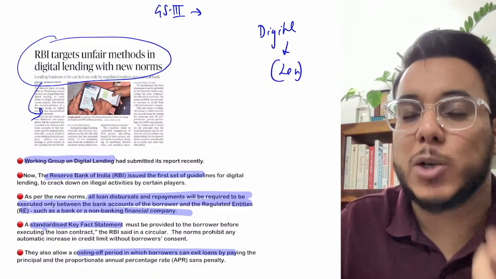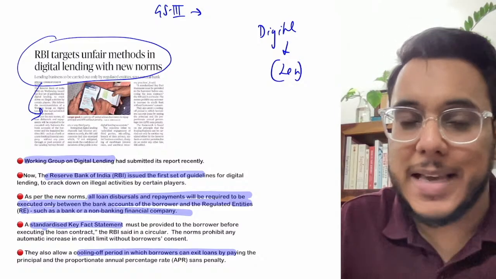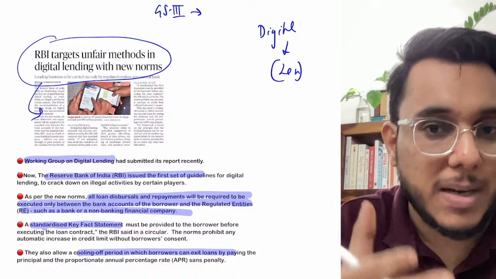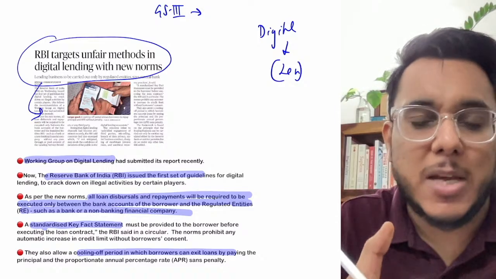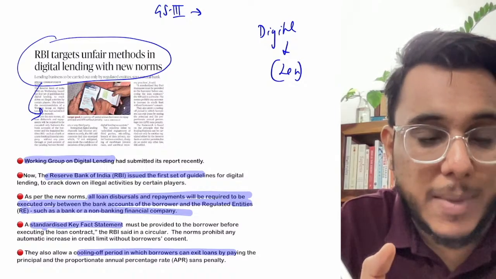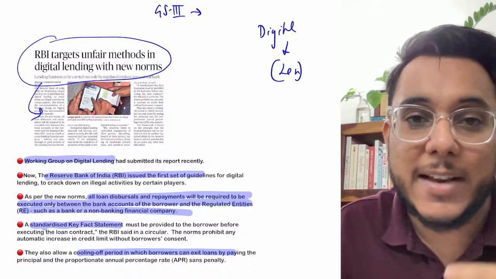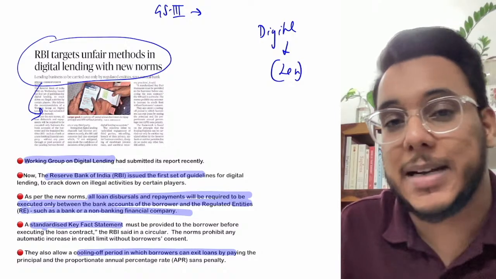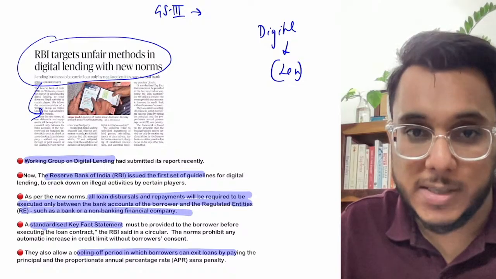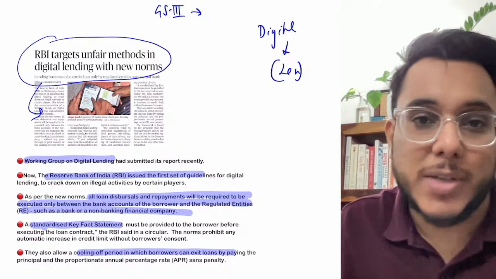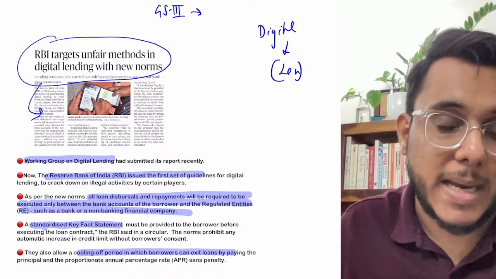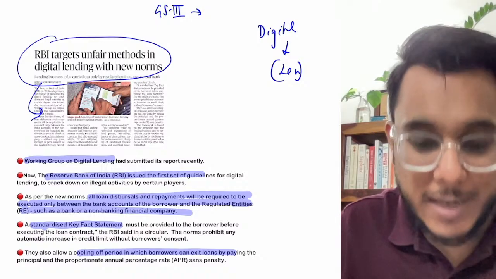Actually, what has happened is that two things are working in conjunction. There are sites where people are betting on many kinds of games, for example betting money on poker, rummy, etc. And at the same time, when people do not have the money, there are these digital lending websites and apps that provide money at very high interest rates. Many people have committed suicide in the past when they borrowed money and were not able to pay it back on time because they were being harassed by the recovery agents.